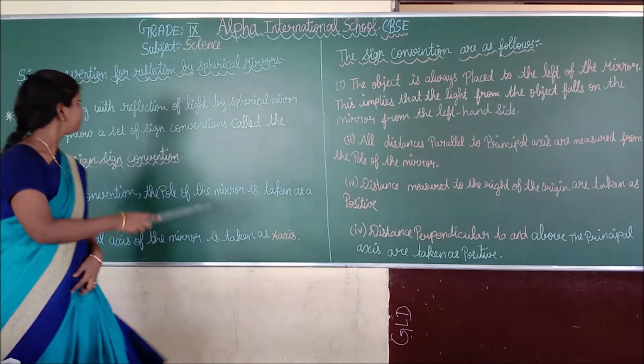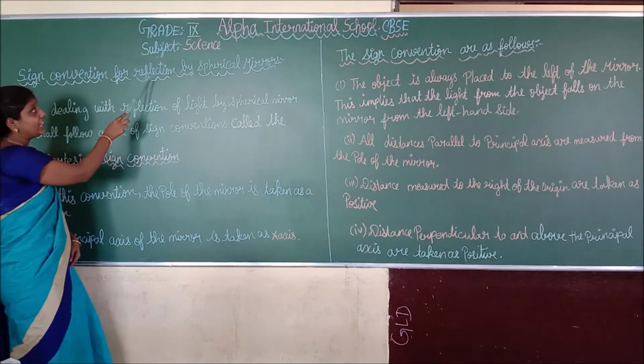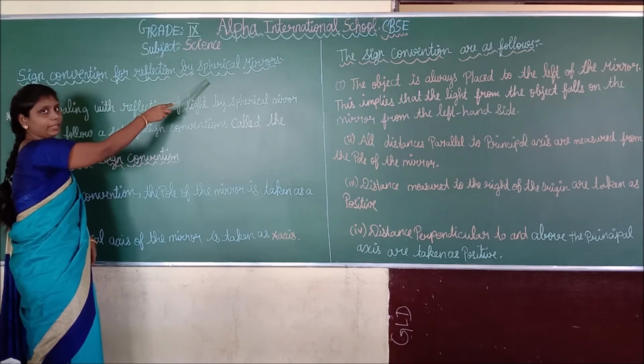We are going to see the sign convention for reflection by spherical mirrors.